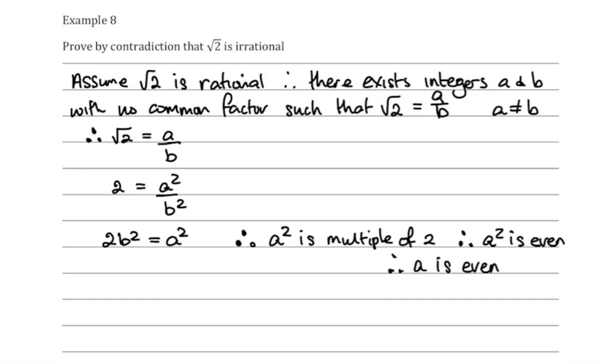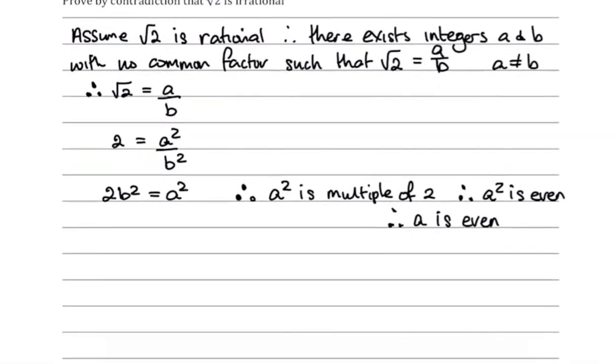Now, think about that one. 4 squared is 16, therefore 4 is even. So any even number squared is an even number.